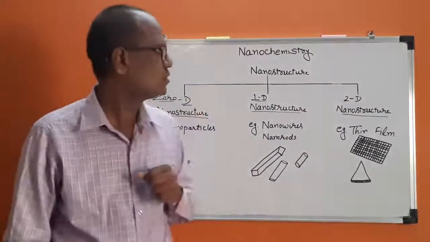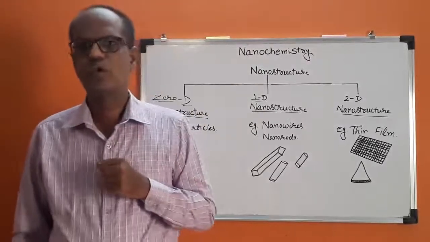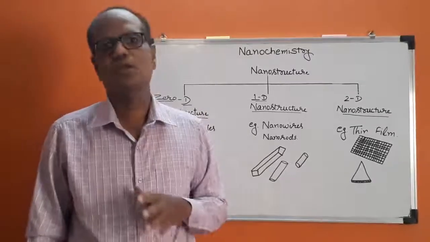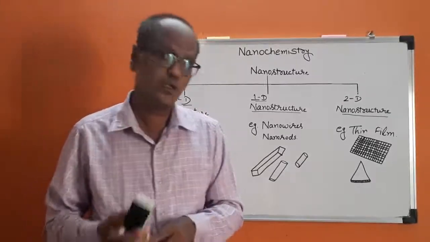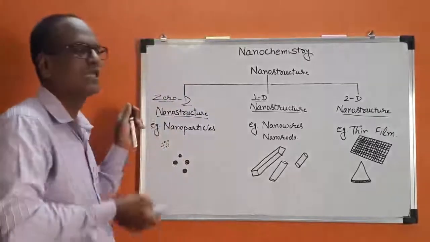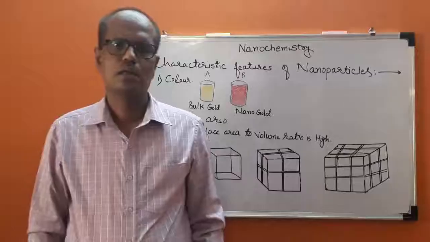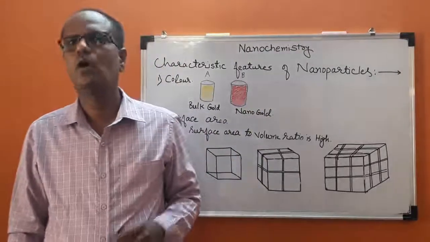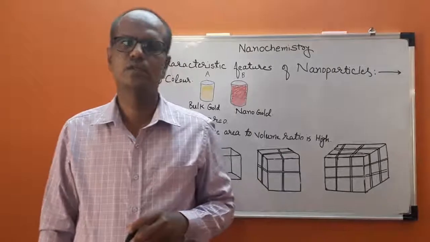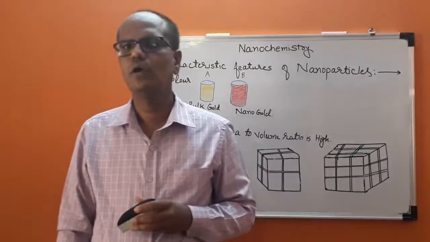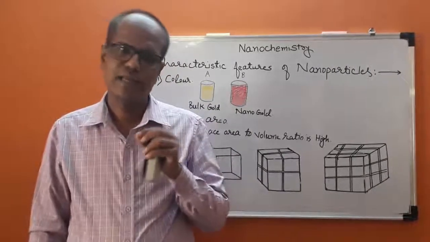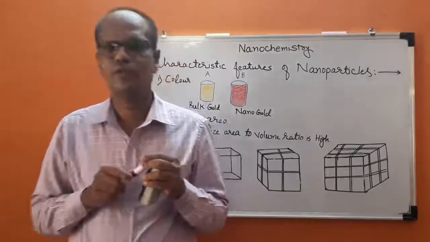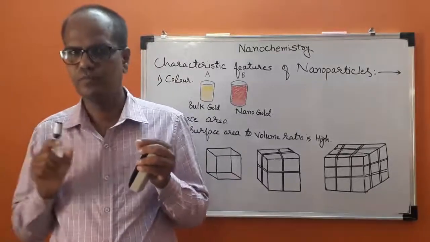After completion of these types of nanostructure, we are going into details of certain physical properties of nanostructures. Now we are studying the characteristic features of nanoparticles. Characteristic features means that some of the physical properties of nanomaterial are different from the bulk material.